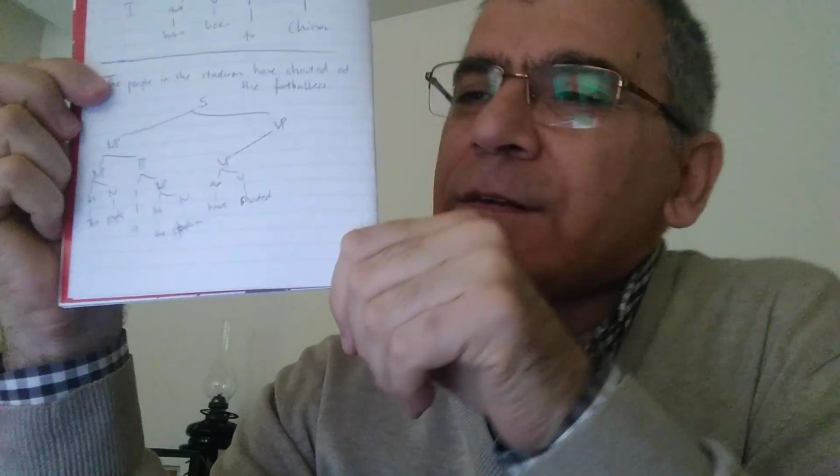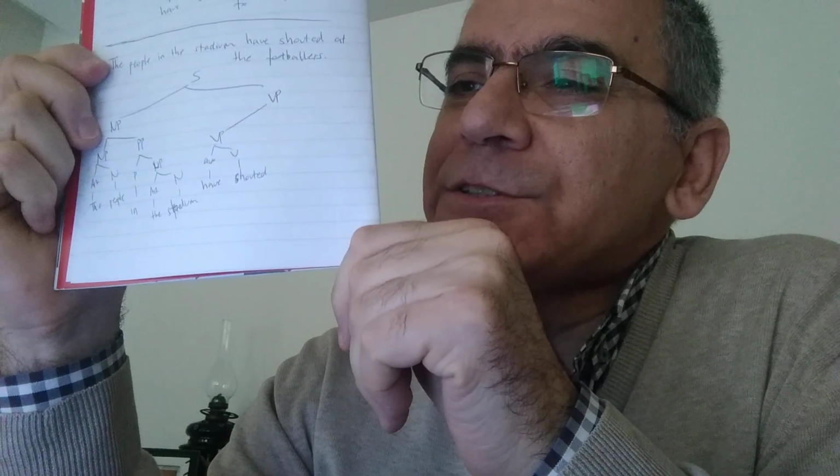Okay. Have shouted. Now, at the footballers is a prepositional phrase. Preposition is at. The footballers is a noun phrase. Article is the.